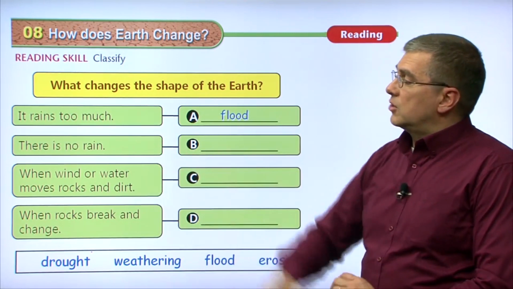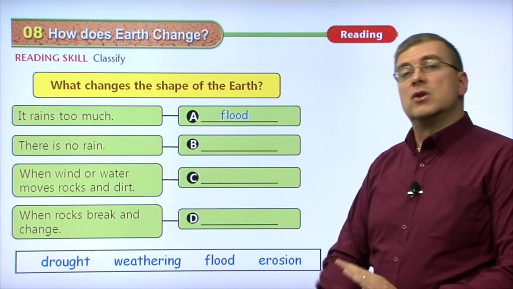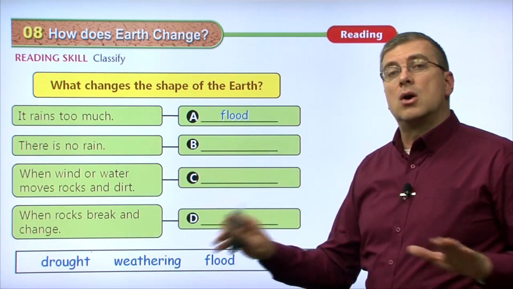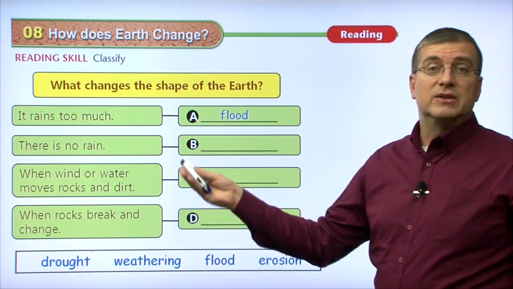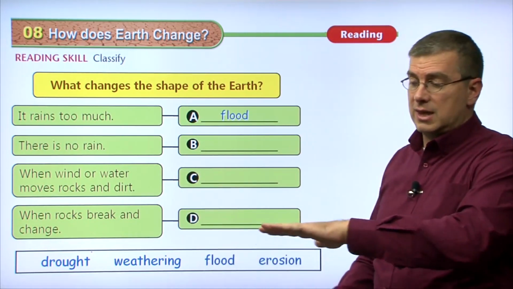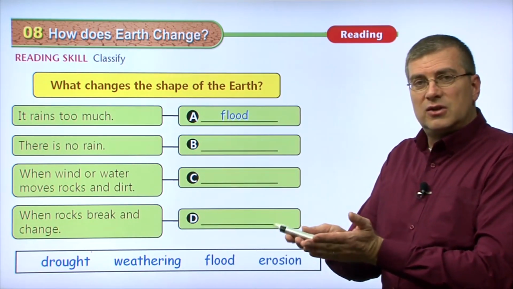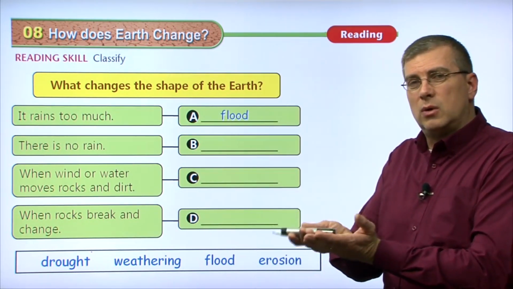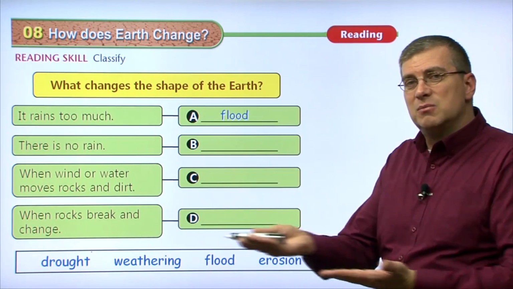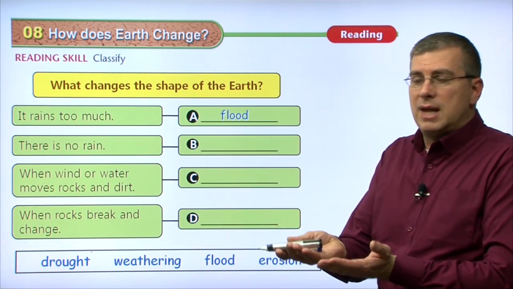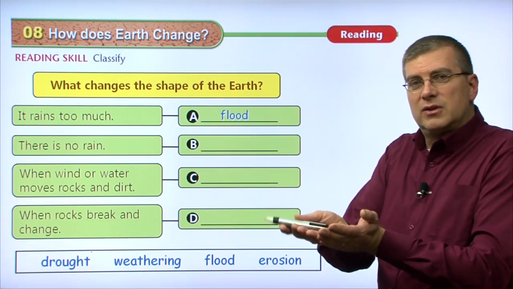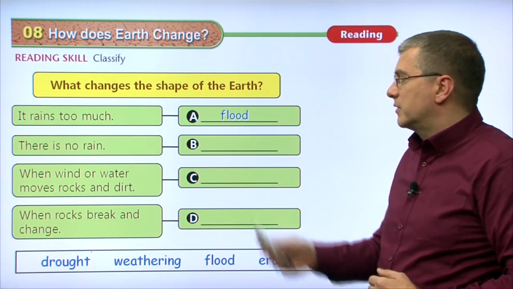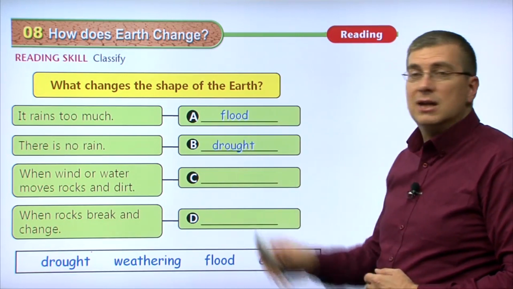Now, the next situation, there is no rain. It hasn't rained for a very long time. Trees will die, plants will die. Plants will disappear. It's just dirt, and the dirt is so dry that it starts to crack, right? That water that was holding it together on a nice smooth surface, it's all gone. That glue is gone, so the earth buckles up. It starts to curve and it starts to crack. Of course, that condition is known as a drought.